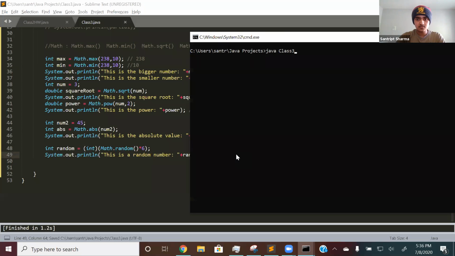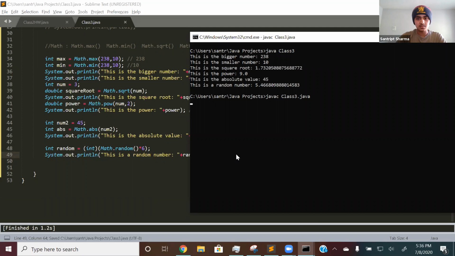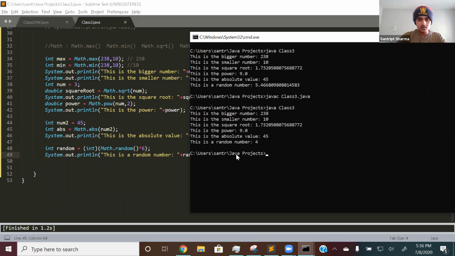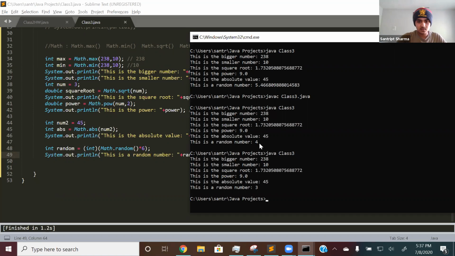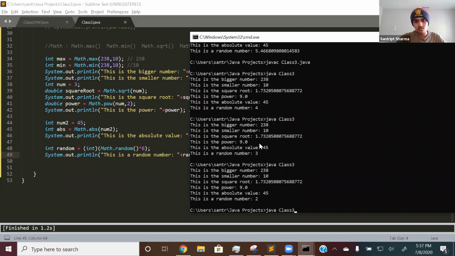So I run this. Oh, whoops. I have to compile it, compile and then run. There we go. This is a random number, 4. Same thing, run it again. 3, 2, 0, 2, 0, 0. You guys are probably noticing one thing: a dice doesn't have the number 0, right? Obviously, it only has 1 through 6.